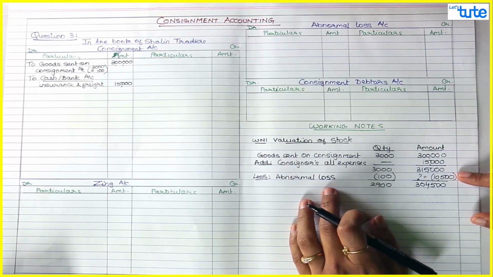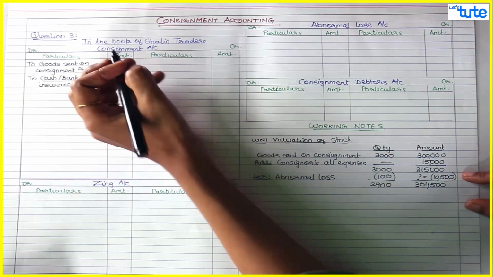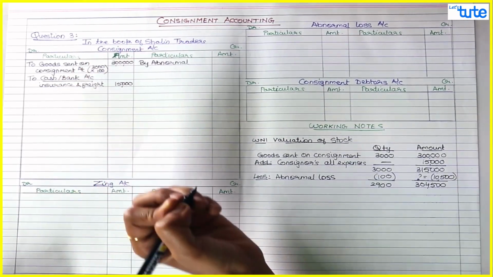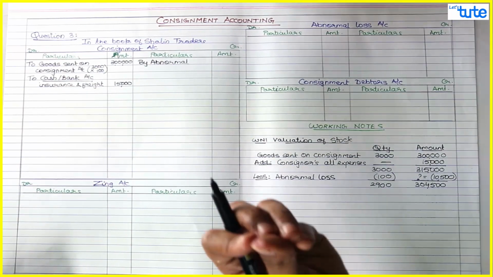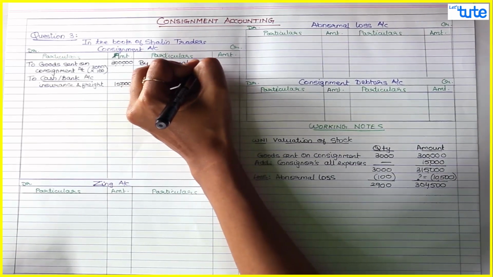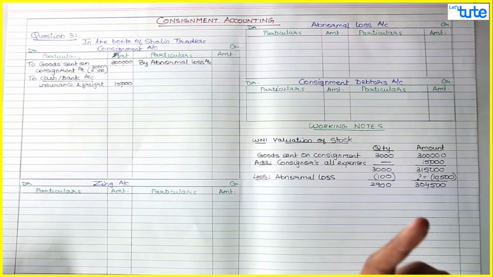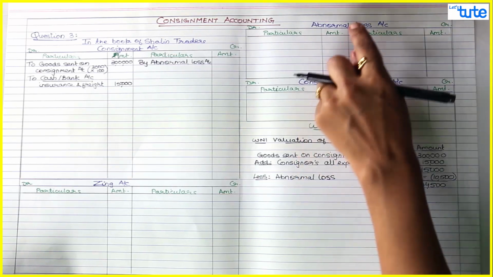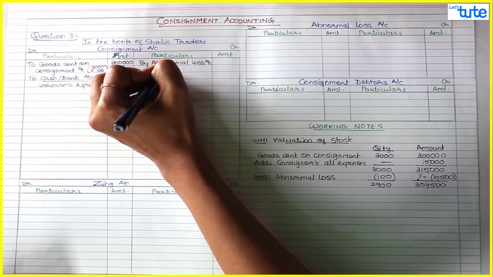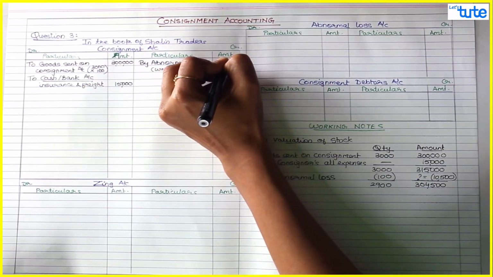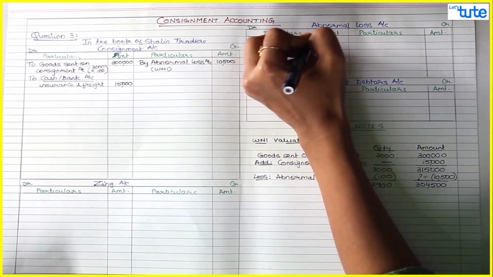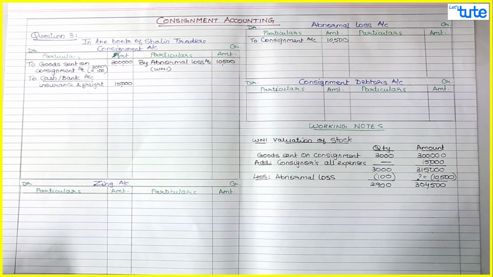So passing the entry for abnormal loss. Now abnormal loss would be credited to consignment account because goods are going out. Like we do in normal final accounts, like goods destroyed by fire, what effect do we give? Trading credit. So instead of trading credit, we do consignment account credit, abnormal loss account. Now if they ask you to prepare loss by fire, the name is loss by fire, then you write loss by fire account. If it is abnormal loss, then you write the name as abnormal loss account. As per working note 1, 10,500, and this would be debited to abnormal loss account. To consignment account 10,500. So this is done.